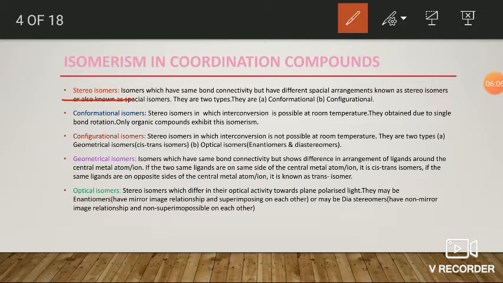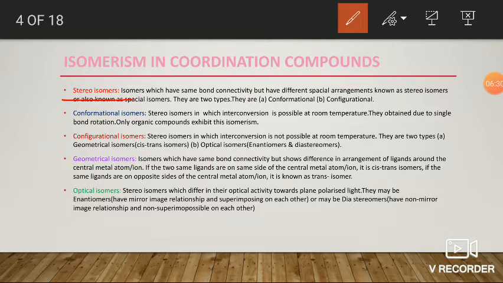That is, stereoisomers are the two isomers which have the same chemical formula as well as the same bond connectivity, but differ in their three-dimensional arrangement of the atoms or groups. The corresponding isomerism is generally known as stereoisomerism.